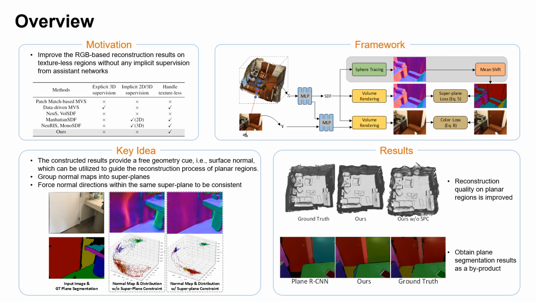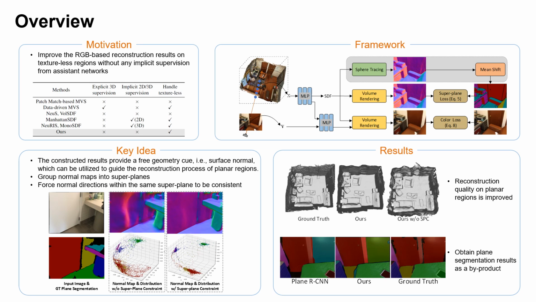The reconstructed results provide a free geometric cue, the surface normal, which can be used to guide the reconstruction process of planar regions. Specifically, pixels belonging to parallel planes tend to have similar normal directions. Therefore, we group pixels sharing similar normal values into the same cluster, which we call a superplane, and force normal directions within the same superplane to be consistent.